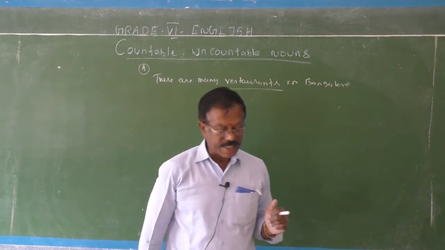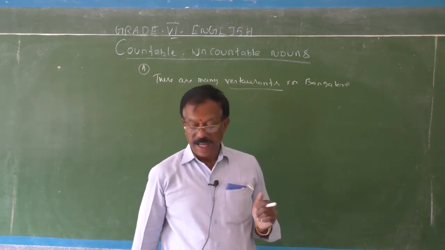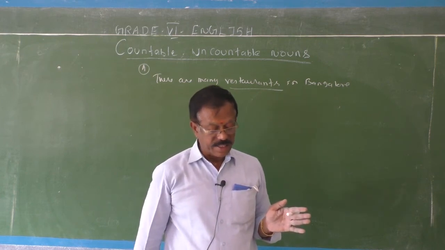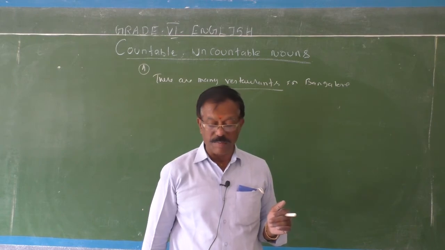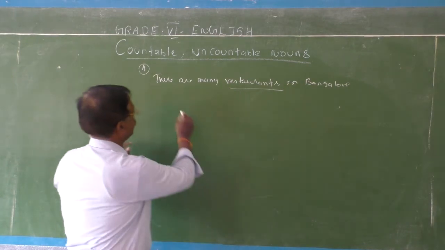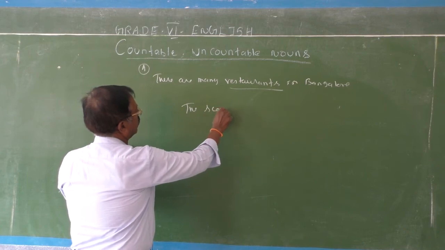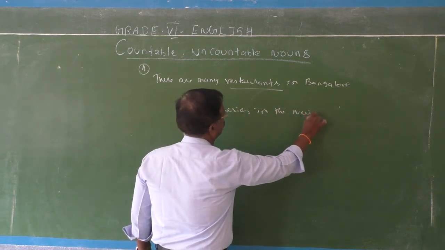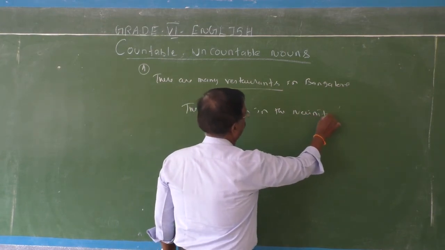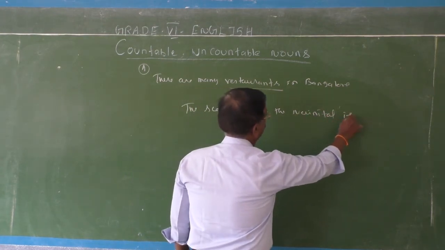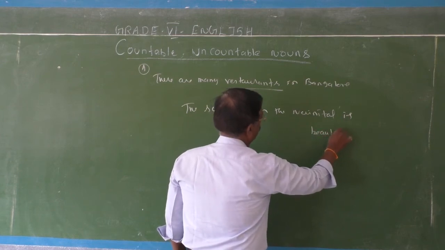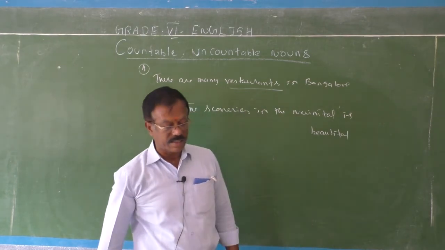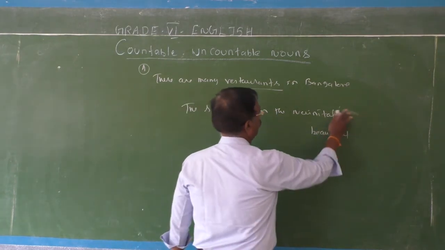Then C, correct the errors in the sentences and rewrite them. Here they have given some sentences. The sceneries in Nainital are beautiful.